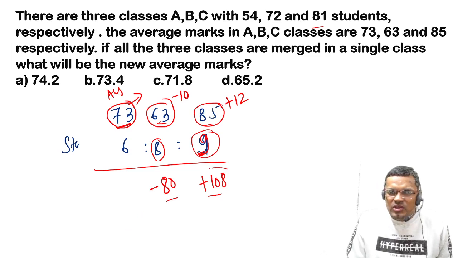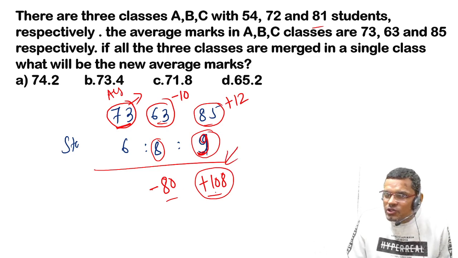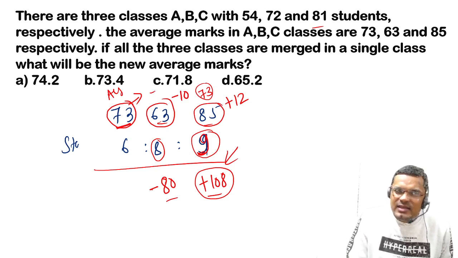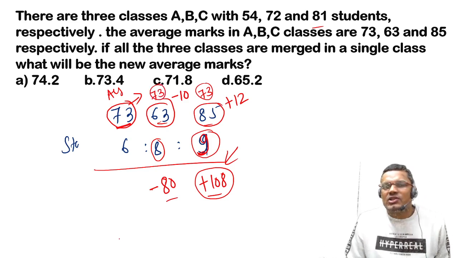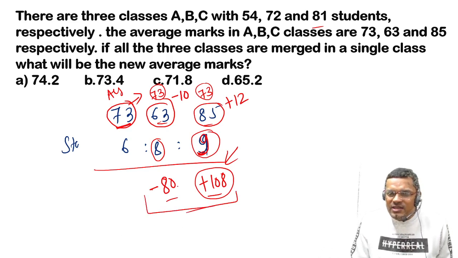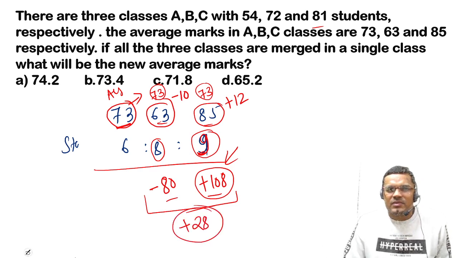These are positive values, the total number of extra marks. If they did not have these extra marks, their average would have been 73. So this is also deviation. So what is the total deviation? The total deviation is minus 80 plus 108, which is plus 28. The total deviation is plus 28, right? I hope you are getting my point.